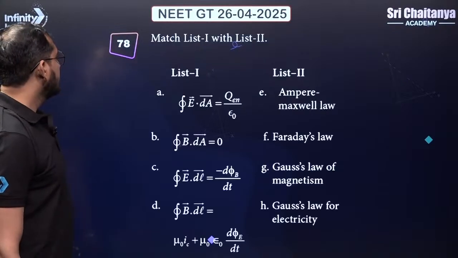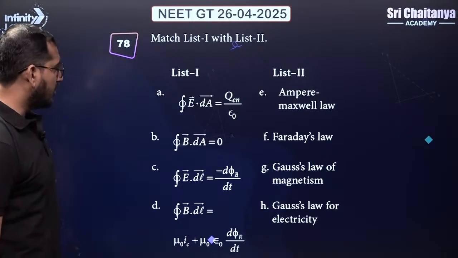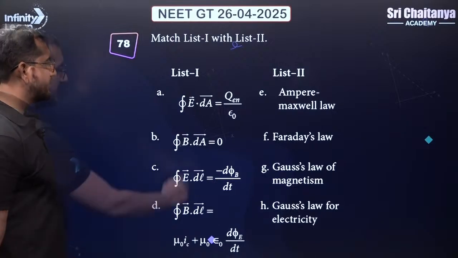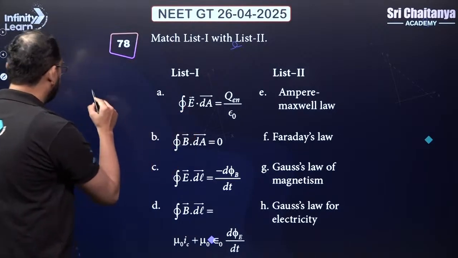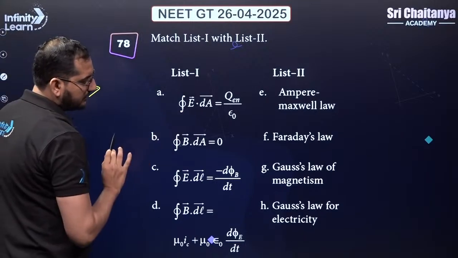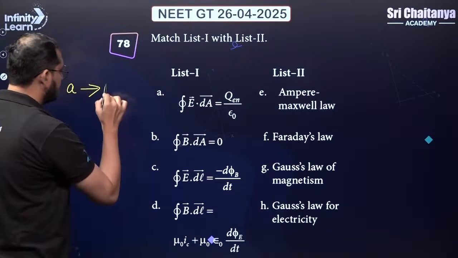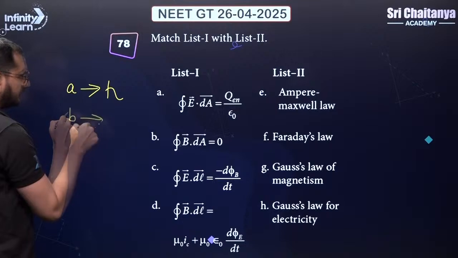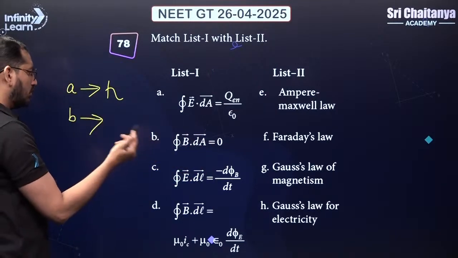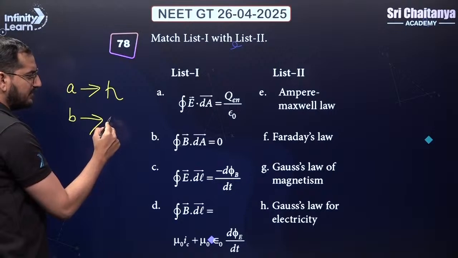Okay, let's move ahead. So match the column directly, formula and what that formula is called as. This is the Gauss law. Let me write down over here. A matches with. This is our Gaussian law of electricity. A will match to H. This is Gauss law of magnetism, which effectively says that monopoles do not exist. So B will match with G.